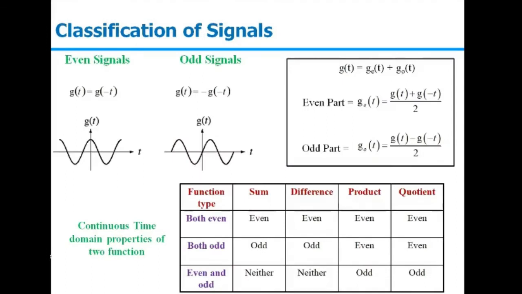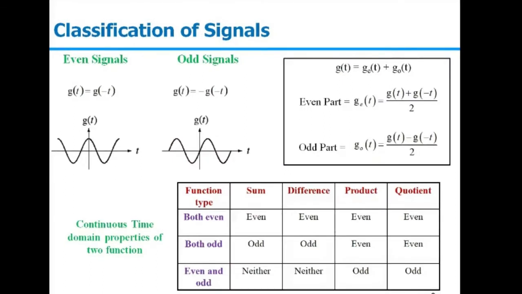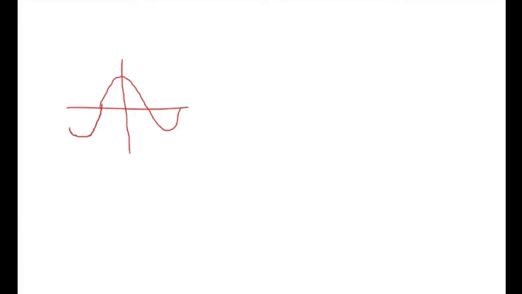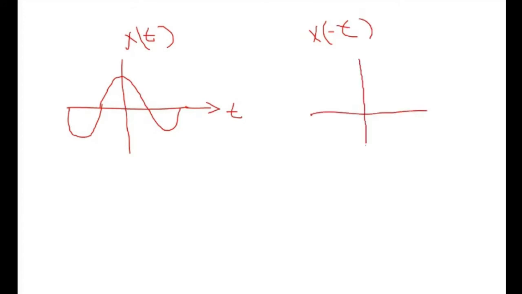The next classification is even and odd signals. The even signals are ones in which, if we use the time reversal property, the signal seems to be the same. For example, consider a given signal like this. This given signal is my x(t). If I use the time reversal property, that is x(-t). In time reversal, when we talk about x(-t), we are talking about the mirror image on the y-axis. So in this case, if you plot x(-t), the signal will be the same. So if after time reversal x(t) is equal to x(-t), we call that an even signal.